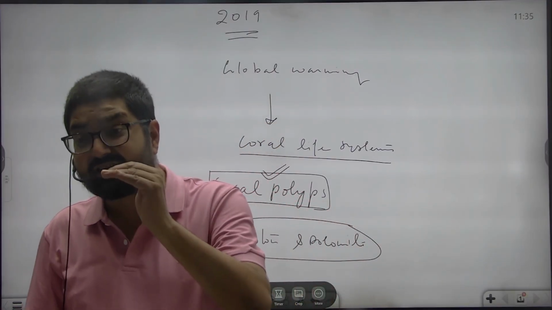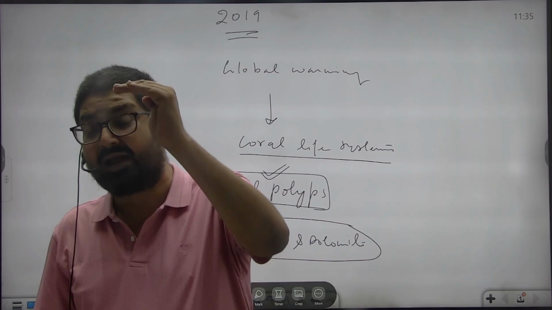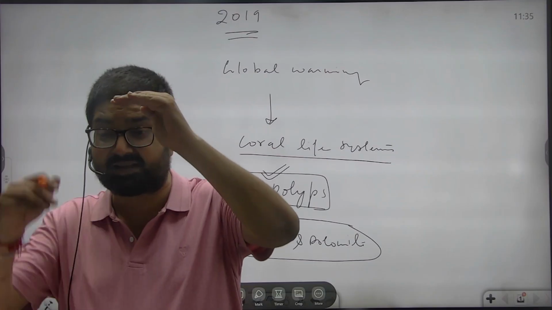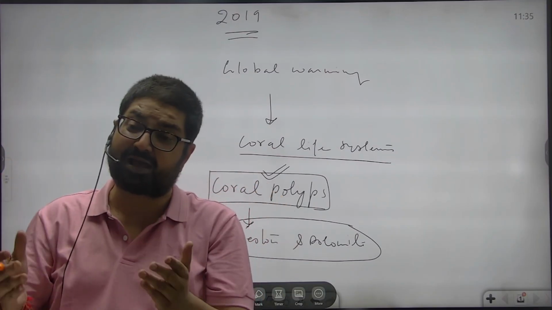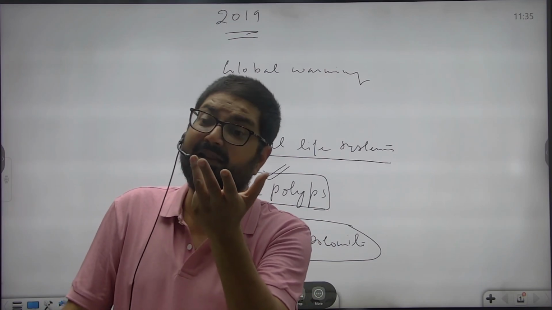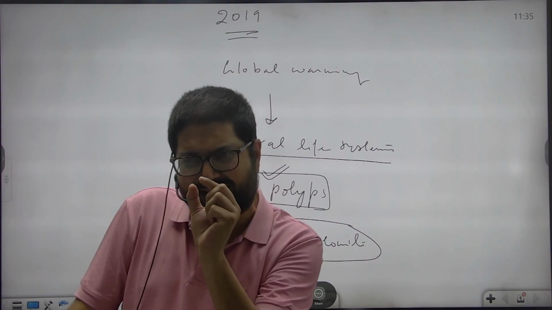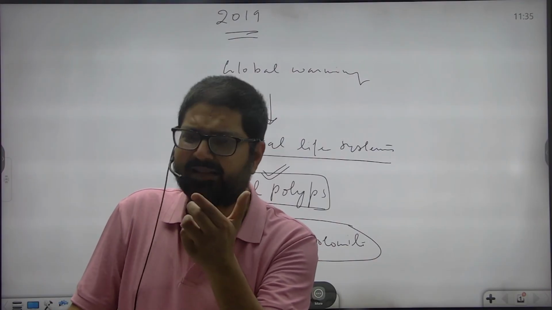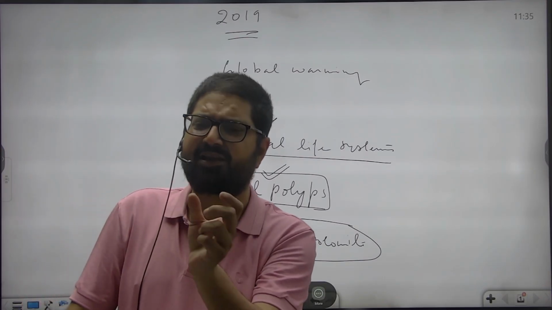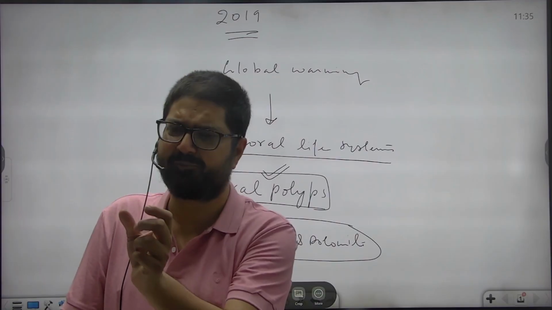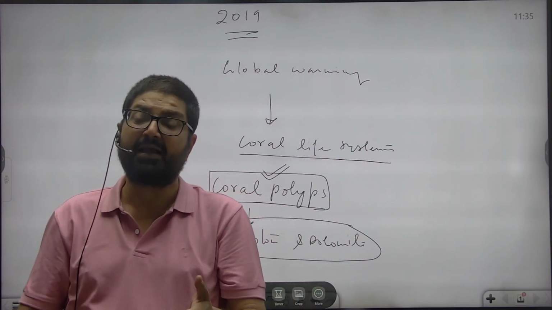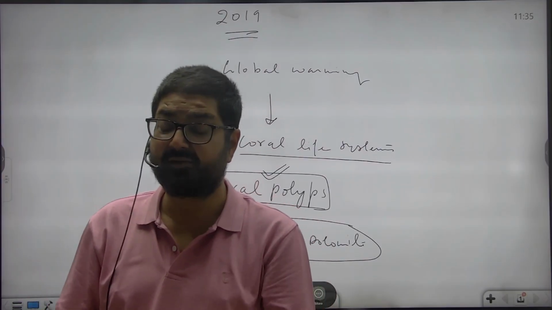And if sea surface rises slightly and beyond the range of sunlight is unable to penetrate, coral polyps die. If they are exposed above the sea during low tide, again they undergo bleaching and they die. Slight change in the salinity, they die. They cannot tolerate higher salinity or low salinity. Salinity should be within the range of 28 to 40. तो fresh water influx आ गया, they die. They cannot tolerate sediment, they die.